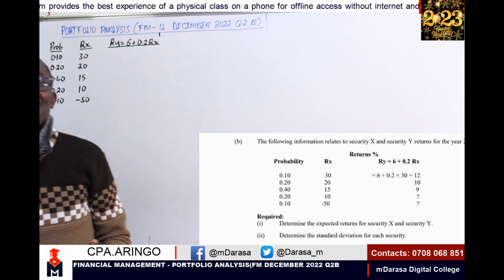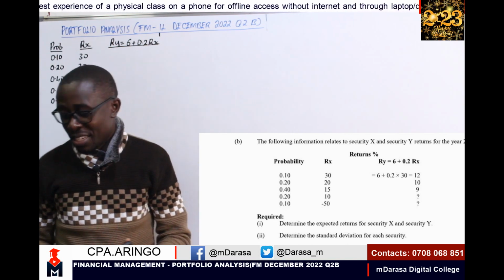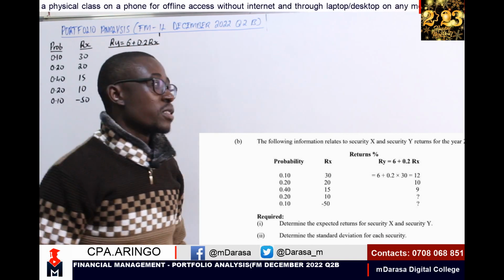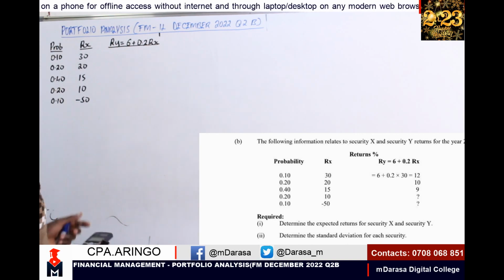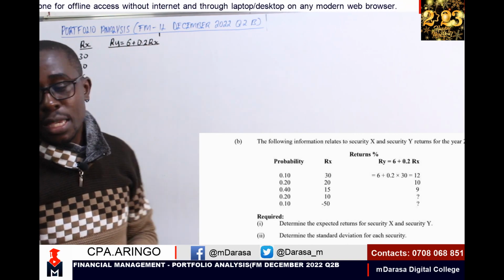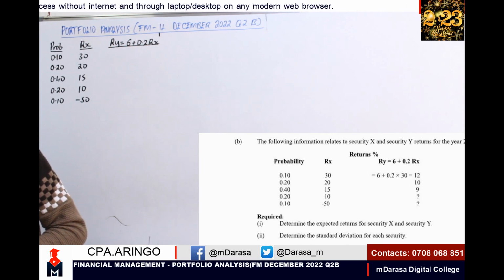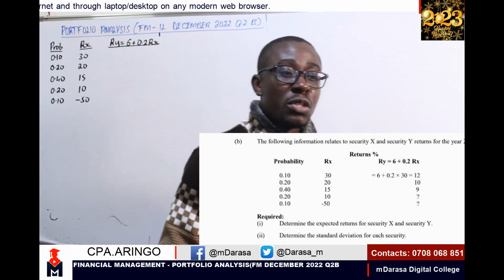What was the intention of this examiner? This is what I want us to see. It was a very simple concept that you needed to find the trend, right? Like the first case, a good examiner has given us for return of security Y, 12. How did they arrive at the 12? He has demonstrated for us there.